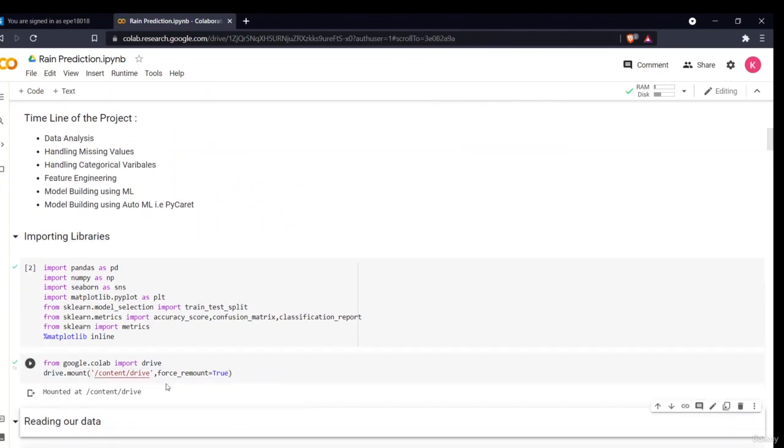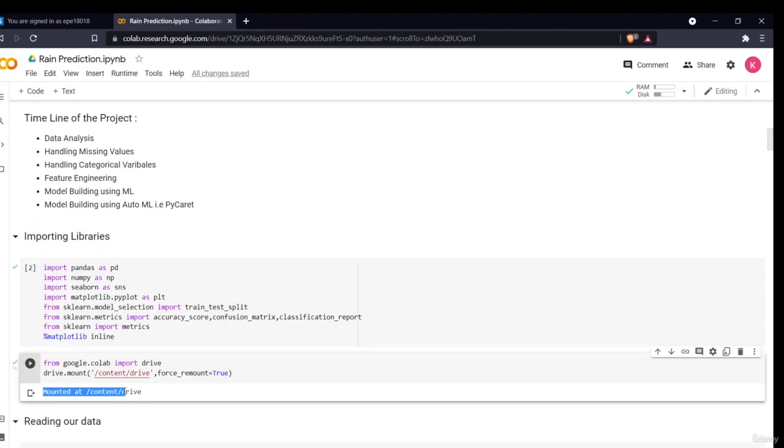I have already executed it, that's why it is saying mounted at content drive. If you are doing it for the first time, when you execute it, it will give you a link. If you click on that link, it will take you to your account information. You just have to give Google Colab permission to access that drive. Then it will give you a code. You copy it, paste it in the box here, and press enter. Then it will show that you're mounted at content drive.